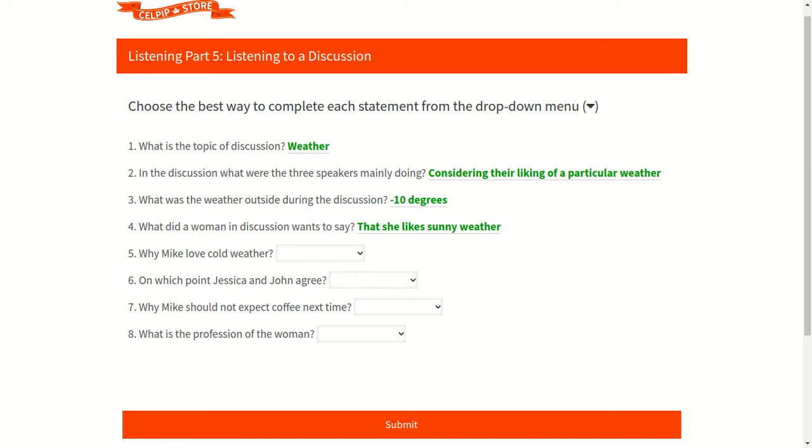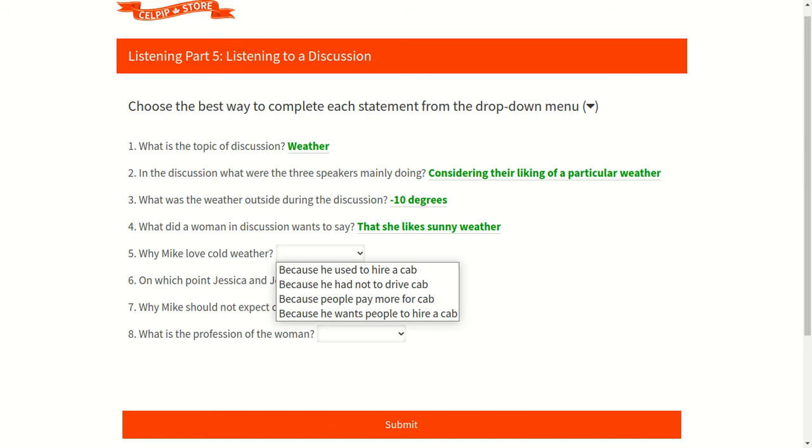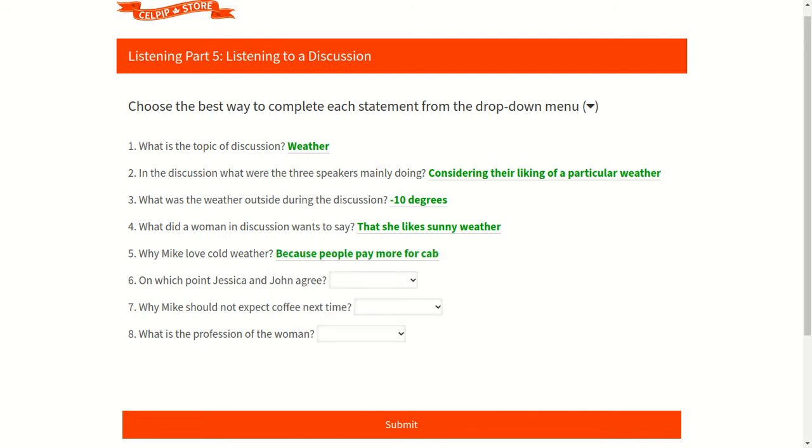Now for the fifth question, which says why Mike loves cold weather, the available options are because he used to hire a cab. The second one is because he had not to drive a cab. Third one says because people pay more for a cab. And the last, which is the fourth option, says because he wants people to hire a cab. Again, once you listen to the video carefully, you come to know that the third option is very clearly spoken during the video, that during cold weather, people pay more for a cab. Now, this statement is the reason that Mike, being a cab driver, loves cold weather, because people pay more for a cab. And that's the answer.